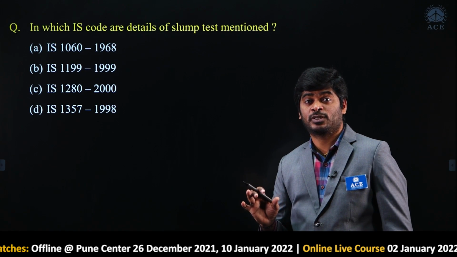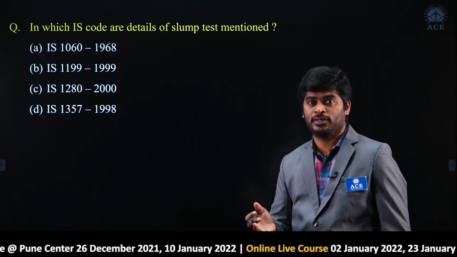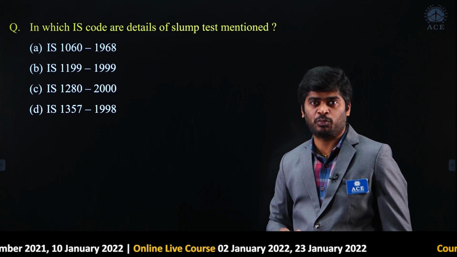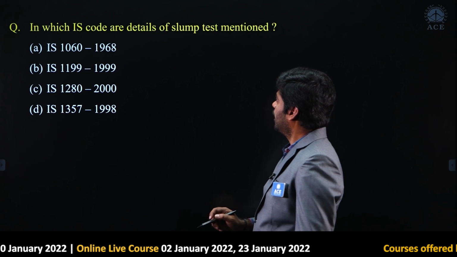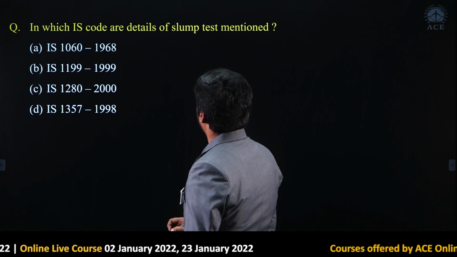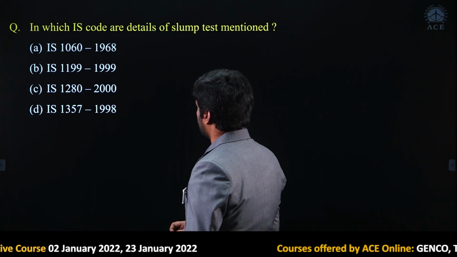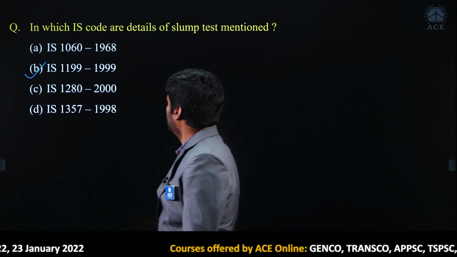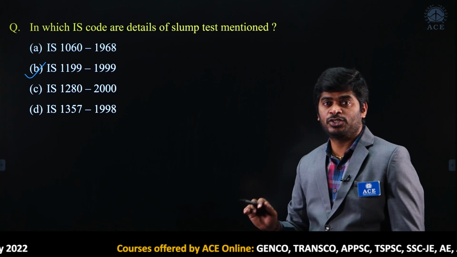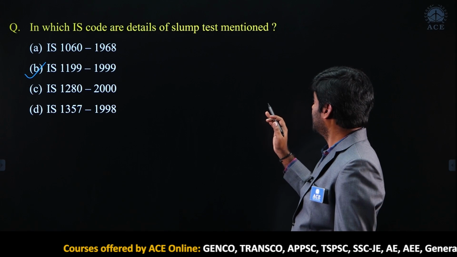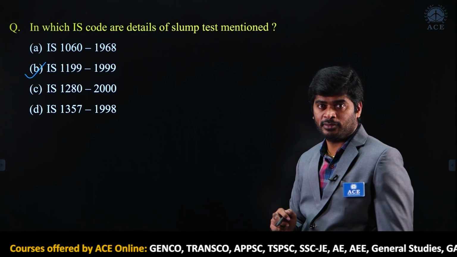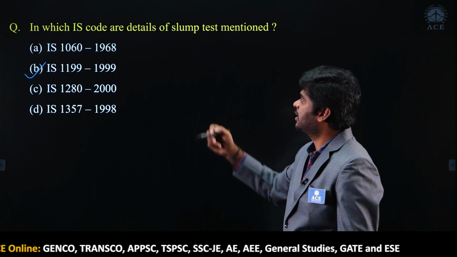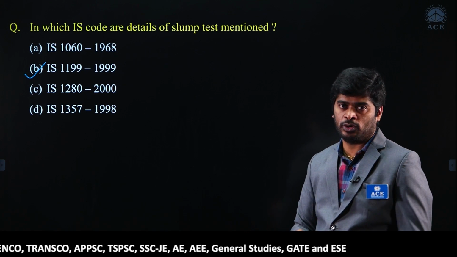Maybe based on slump test there are n number of questions, but this is the first time they have asked about the IS code for slump test. See the question: in which IS code are details of slump test mentioned? My dear, in IS 1199/99, in this code the details regarding slump test are given, right. How to take sampling, those details are given in IS 1060 code.